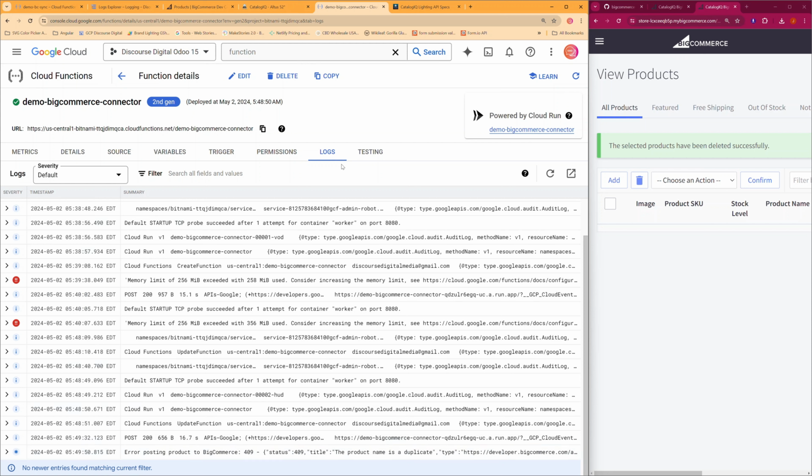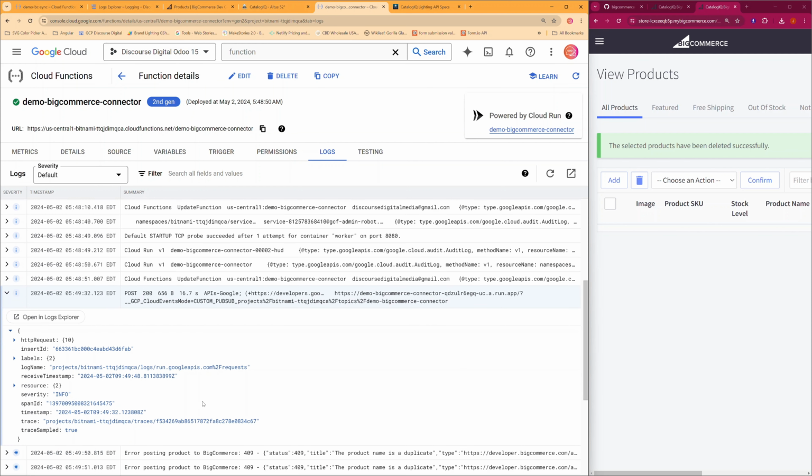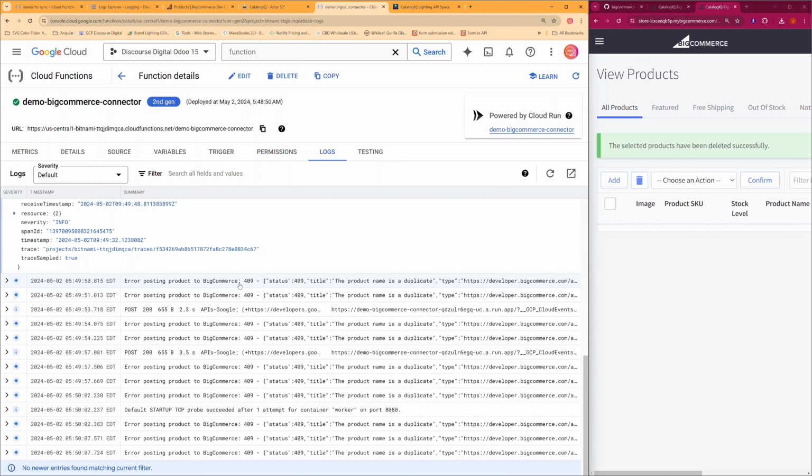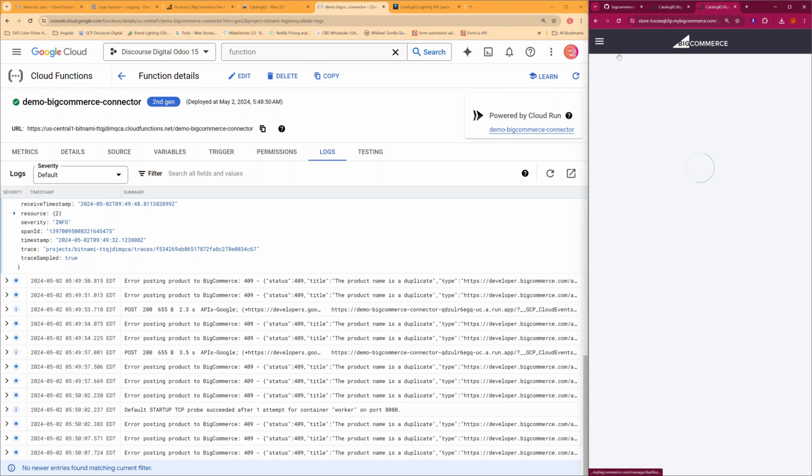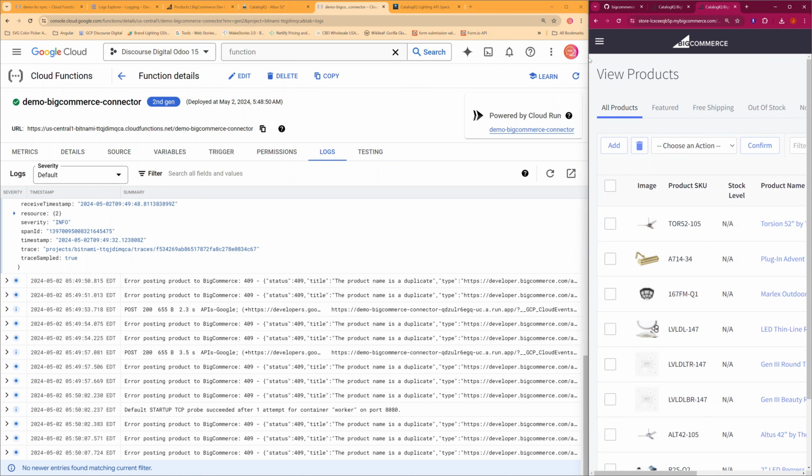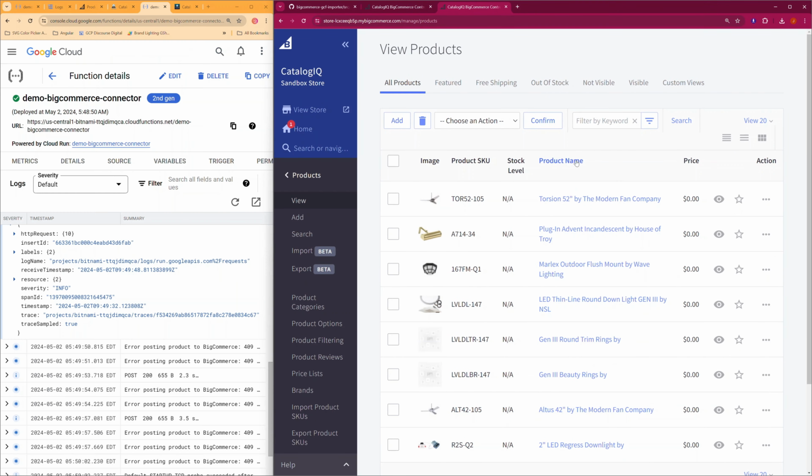Okay, if we go to our logs, we'll see the output from the post function. And then we have some errors saying that the product name is a duplicate. I'm going to go in and search to see why that is. Let's refresh our store. Okay, so now we see, oh, this happened because we triggered the process twice. I noticed that when I set it up. So let's go back and fix that.